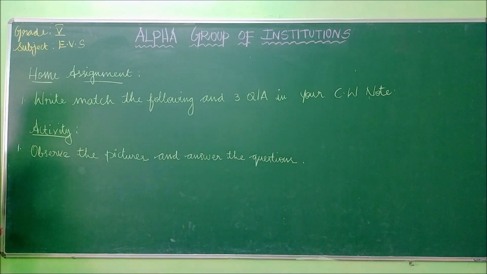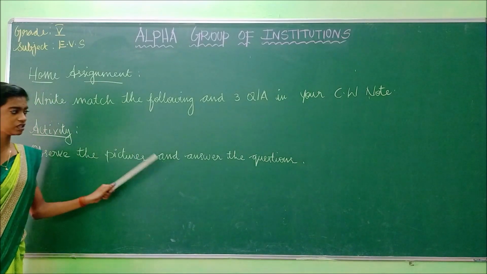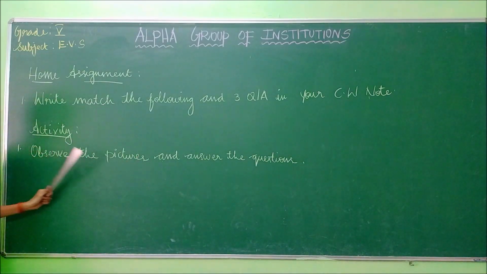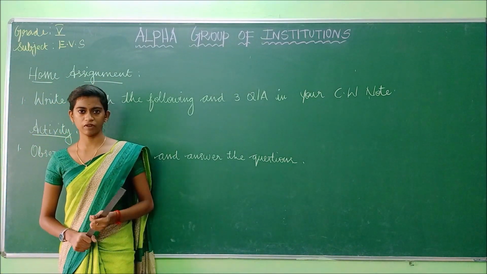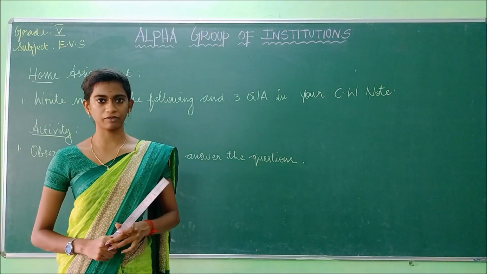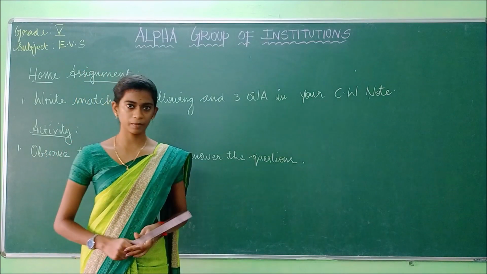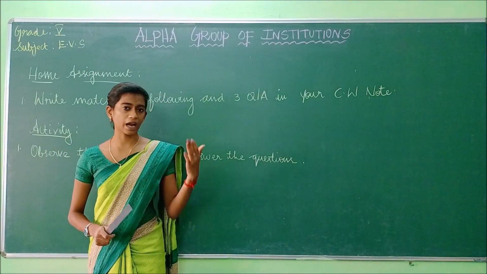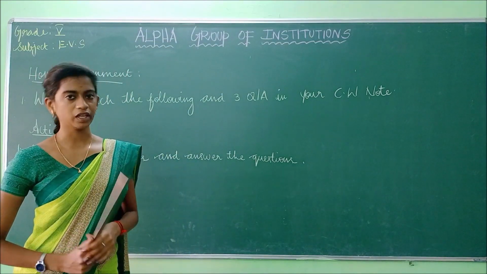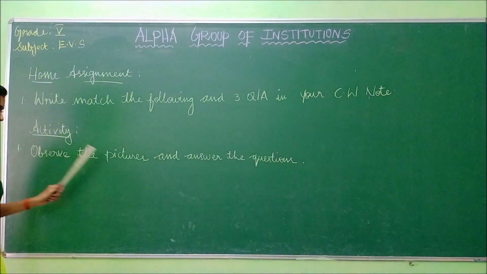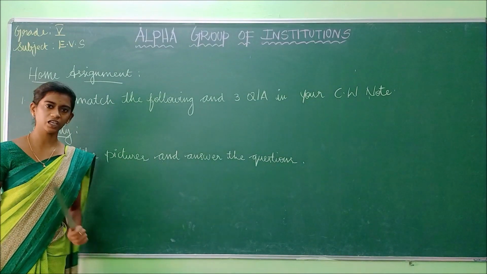And the next one is your activity. Observe the pictures and answer the questions. 5 questions will be given to you. Read the questions carefully, and the page number will also be given. You have to take the page, observe the picture, and write the name of the picture. Okay, so observe the pictures and answer the questions.